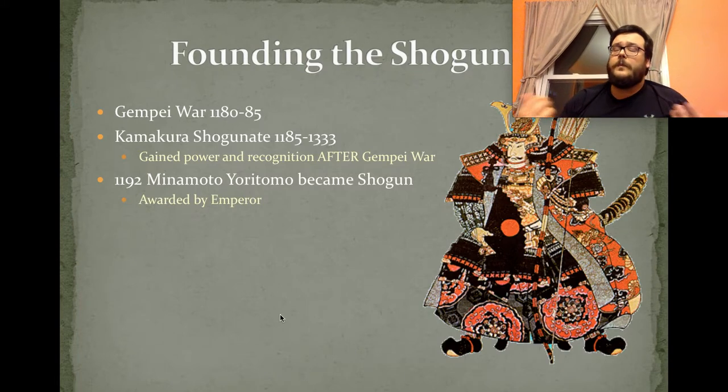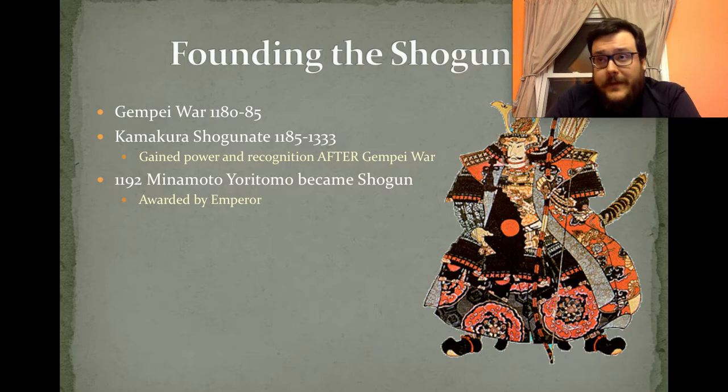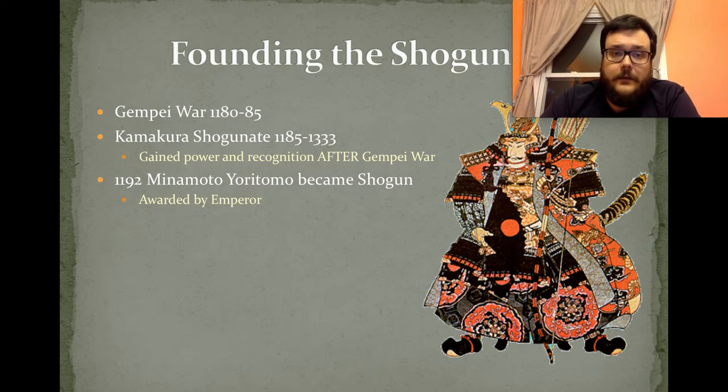So, the Minamoto family has won this war. Yoritomo has led his family to victory. And the Genpei War ended in 1185 and became the start of the Kamakura Shogunate. That was the name of Yoritomo's government. And the Kamakura Shogunate started in 1185, ended in 1333.